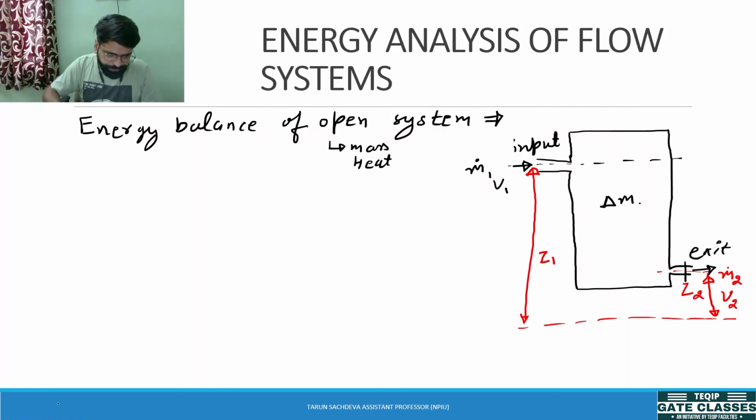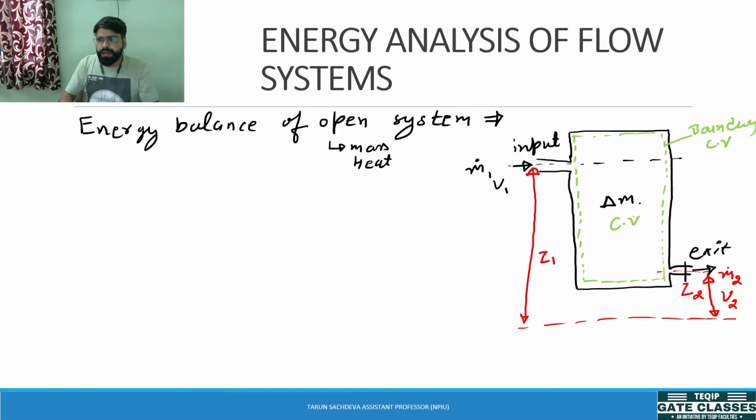If I want to analyze this system, I have to take a control volume which has a boundary as shown by the green dotted lines. This is the control volume because we have to separate our system from the surroundings. Okay, so this is the boundary of the control volume, and this is your control volume. We want to analyze our control volume only. Okay, so what energy is coming in and what is the energy change of this system, we will analyze on the basis of that.